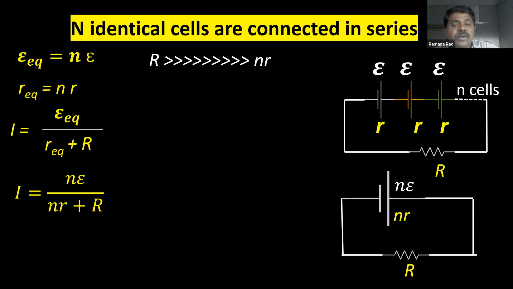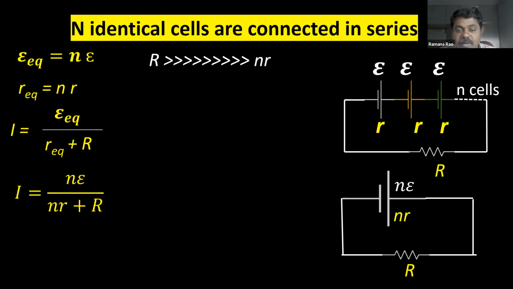If external load is very much greater than internal resistance, that means, observe, external resistance means this load resistance. If this load resistance is very high than this internal resistance, that means the battery is going to offer very small internal resistance, and load resistance is very high.